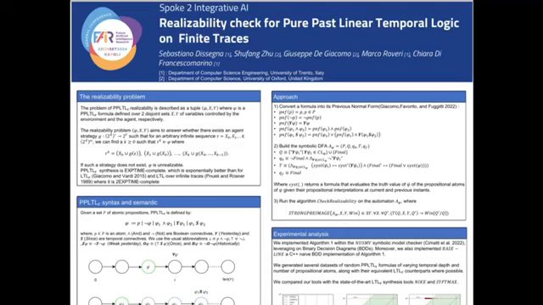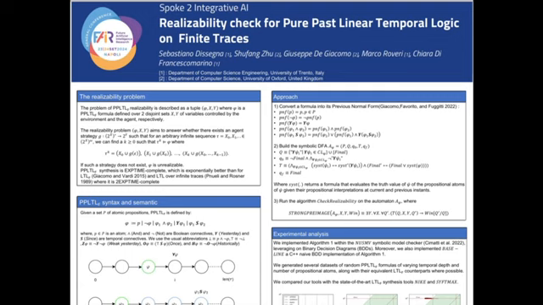Good morning, I'm Sebastiano Dissegna, and I've been working on the development and implementation of a novel approach to check whether a formula in pure-past linear temporal logic is realizable or not.